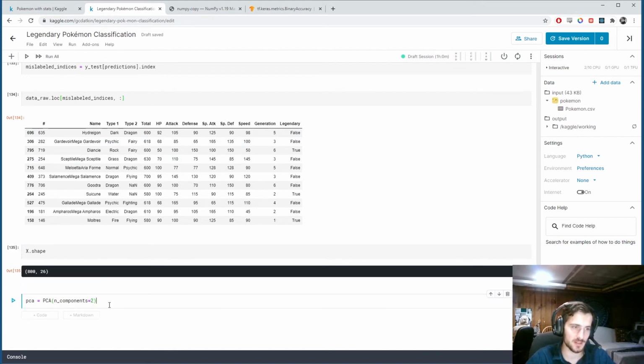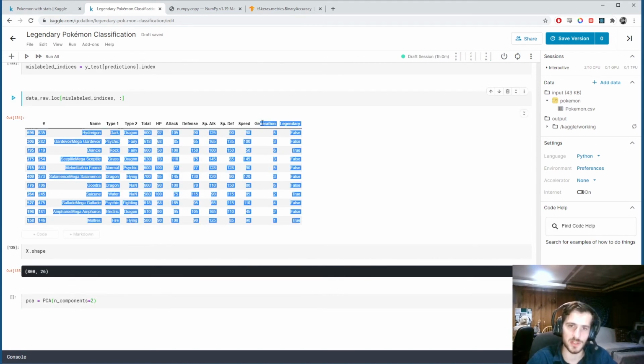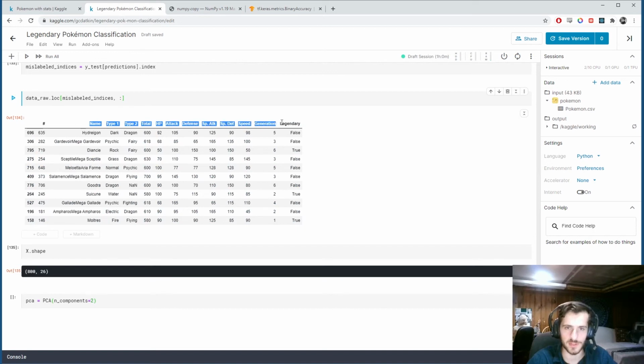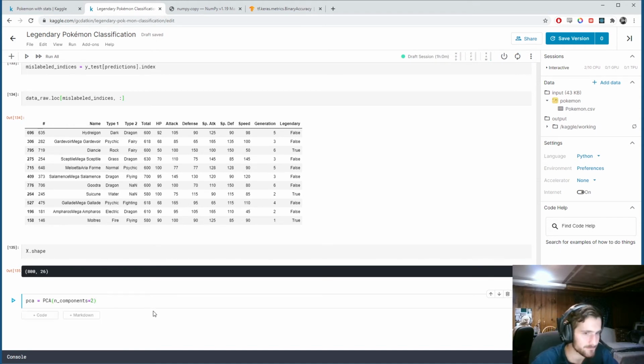Basically, a principal component is sort of like an amalgamation of other features. You can think of it that way. So we're taking the two most important ones. Sort of like a change of basis also, if you know linear algebra. But I'm going to make a new data frame.